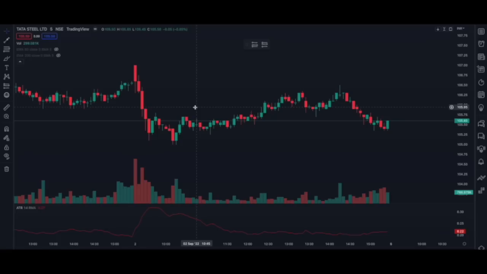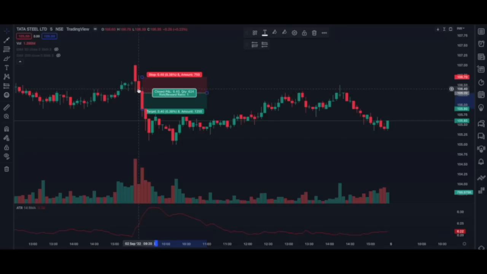Now some of you might prefer to trade the strategy with an even lower time frame, like 5 minutes. In that case, how to trade with the strategy? Let me show you. Even if you are entering at 5 minutes, the rule is the same, but there is a small change, that's all. The first candle is a bearish candle. We will enter when the next candle breaks this level. If you see, the second candle did not break the level, but the third candle did.